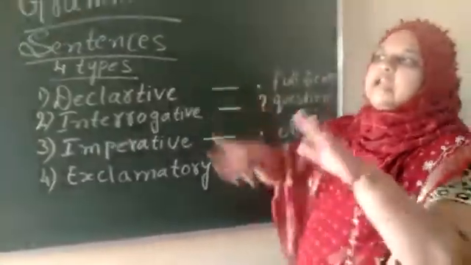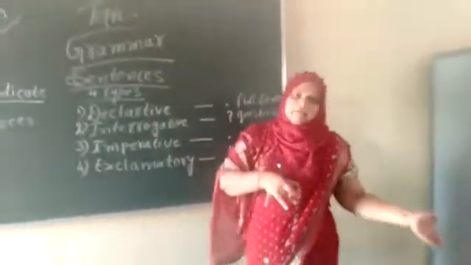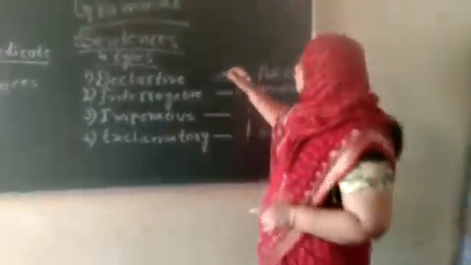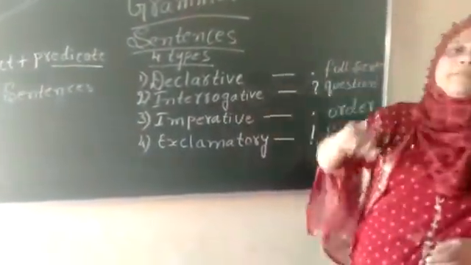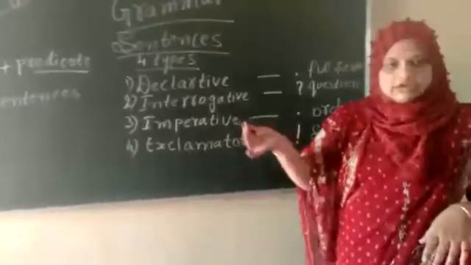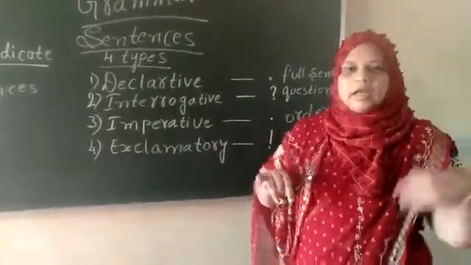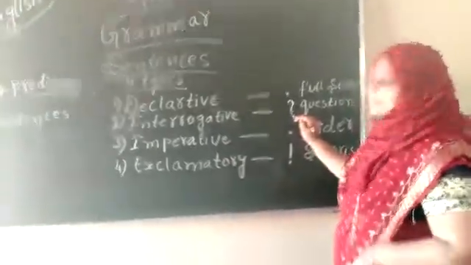It is a full sentence. If you write a full sentence, we put a full stop there. Now we say sentences. So, Ravi is coming. It's a full sentence. We put a full stop. Then interrogative. Interrogative is a question mark. If you ask a question, do you have any pencil? It's a question. So we put a question mark.